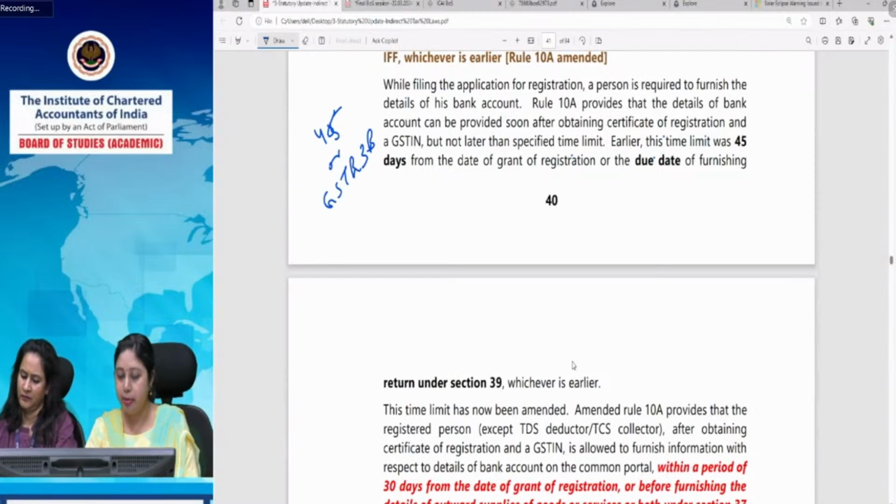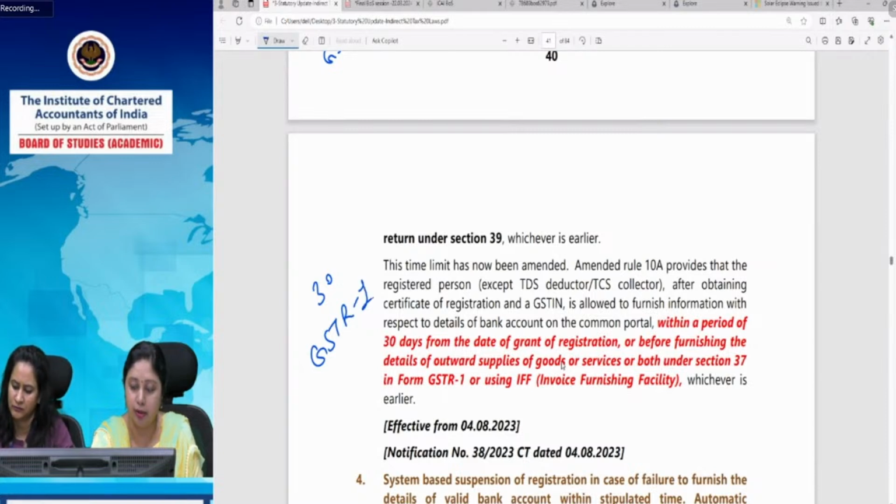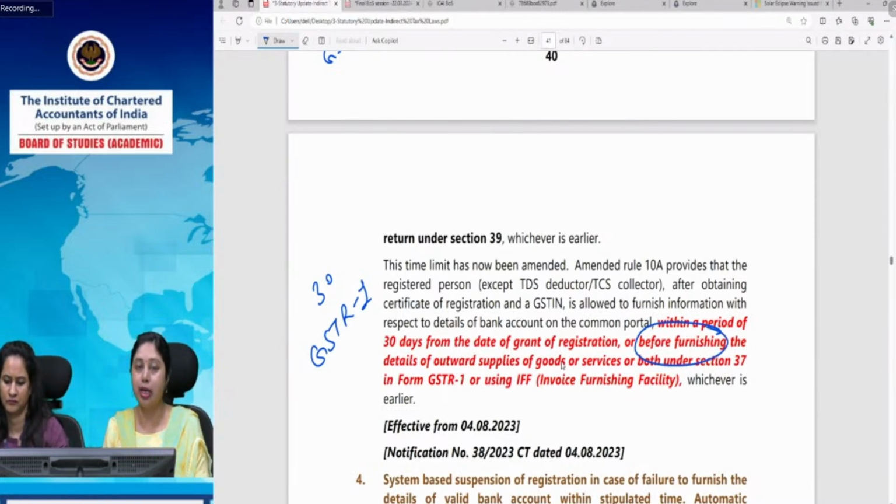Now, this time limit has changed. It is 30 days or the date of furnishing GSTR 1. Now, what is important here is that it says before furnishing GSTR 1. So GSTR 3B has been delinked, and now this time limit has been linked with GSTR 1. GSTR 3B is filed afterwards.